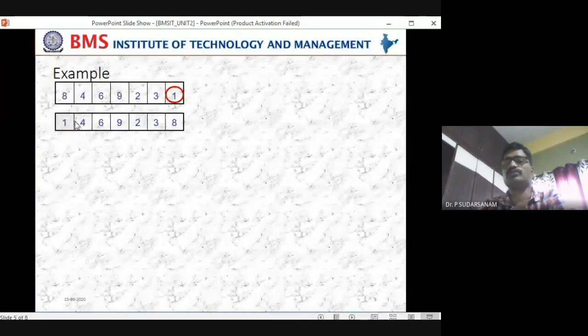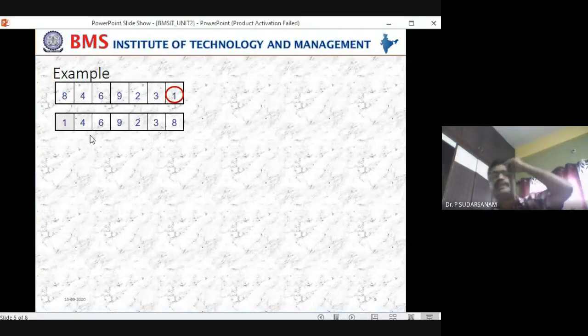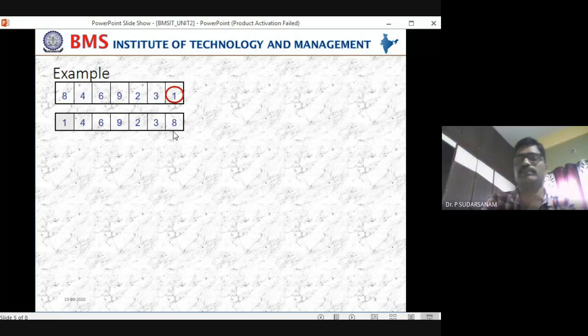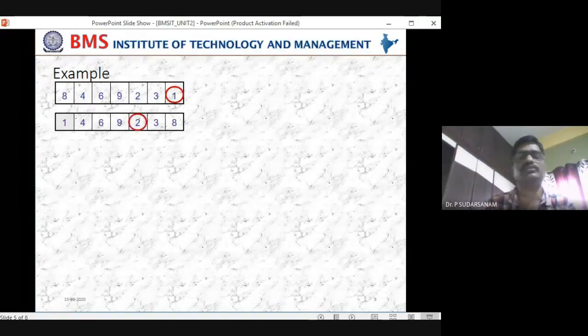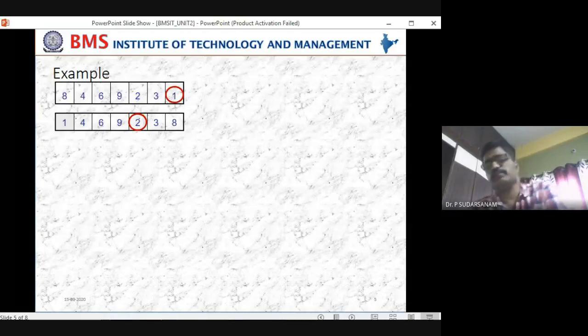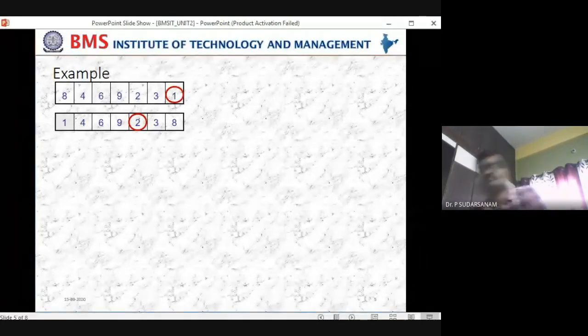Now the looping starts from here: 4, 6, 9, 2, 3, 8. 4 is the minimum you have identified. Now comparing with the remaining elements, which is the minimum now? 2. 2 is the minimum. So 2 is the minimum. Are you getting what I'm saying?